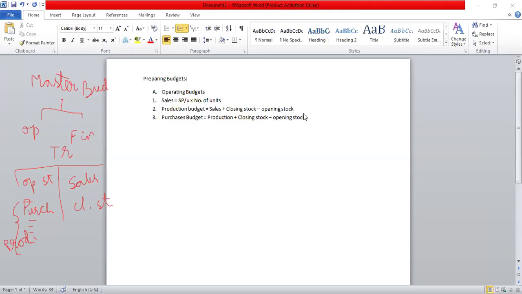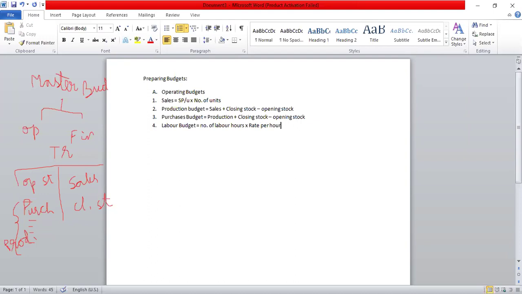So now the next in the order is we have labor budget, which is equal to number of labor hours, how many ever are the number of hours which they spend, into rate per hour.